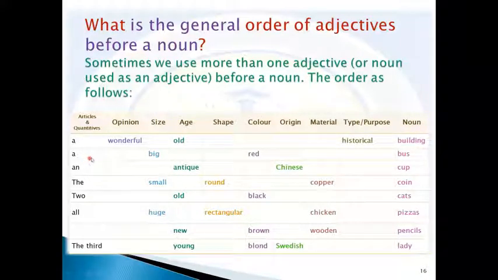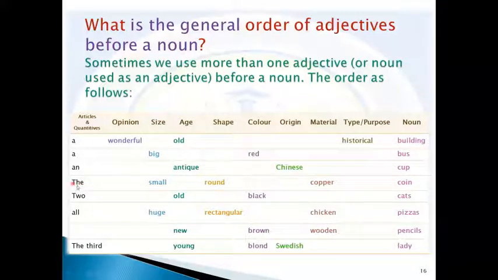The second example: a big red bus. Also, an antique Chinese cup. The small round copper coin. Here we used what?